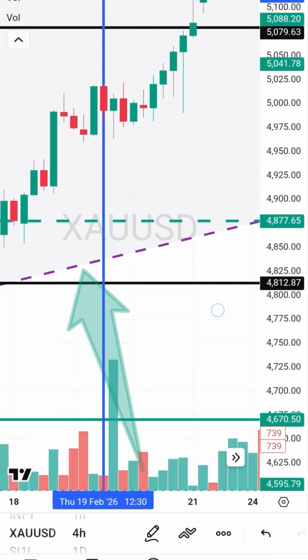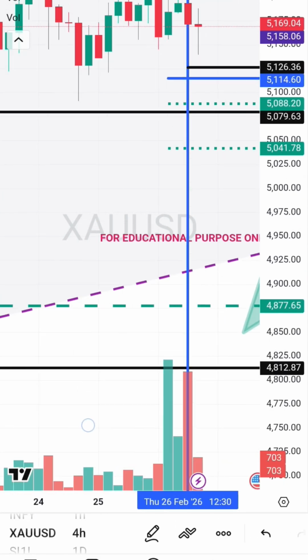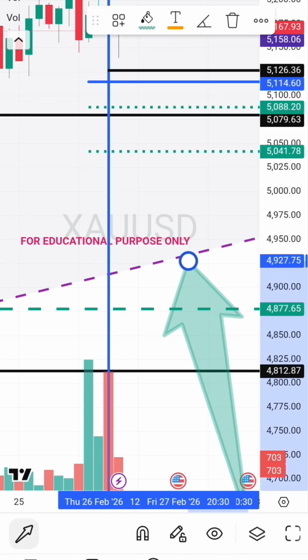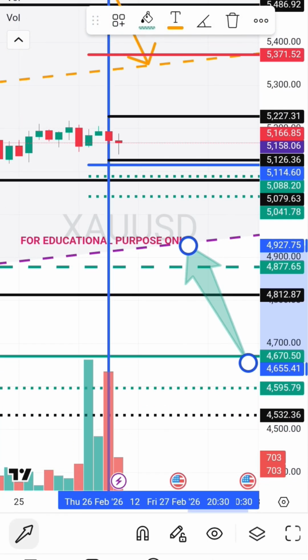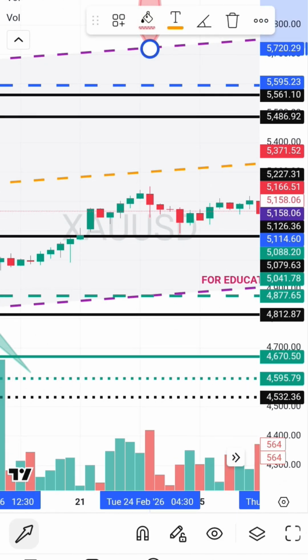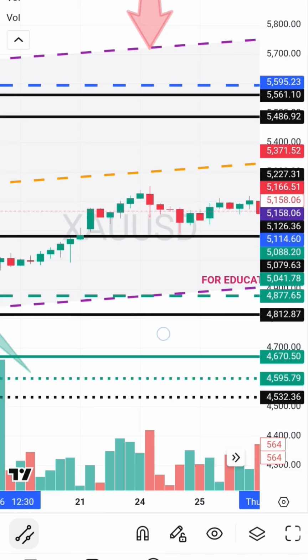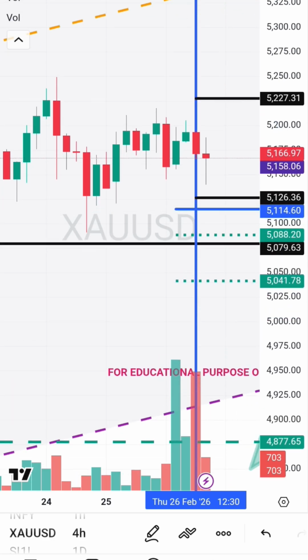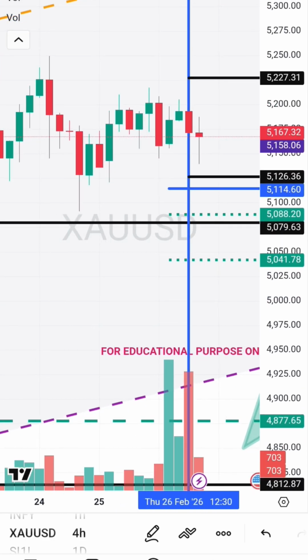If you see in my previous part 3 videos, you will know it has not given a breakdown. Unlike silver, it is still within my swing trading channel range 4927, and top end 5720. So what will happen to Comex gold next, whether it will go up or down, that we will come to know. Presently it is sideways a little bit.